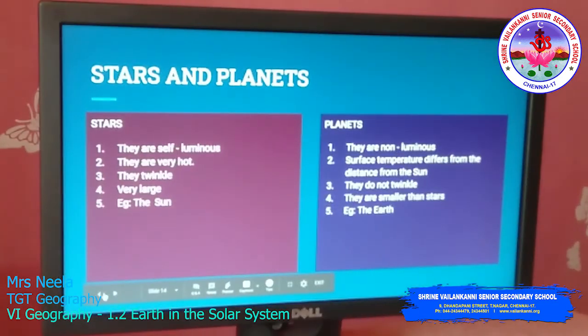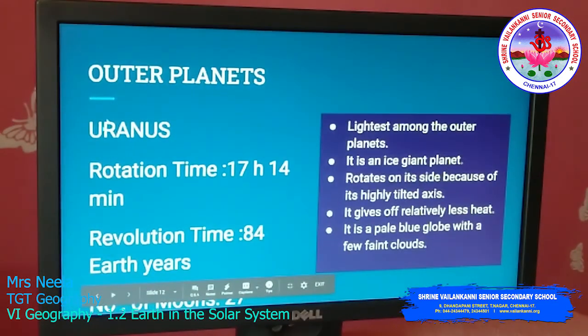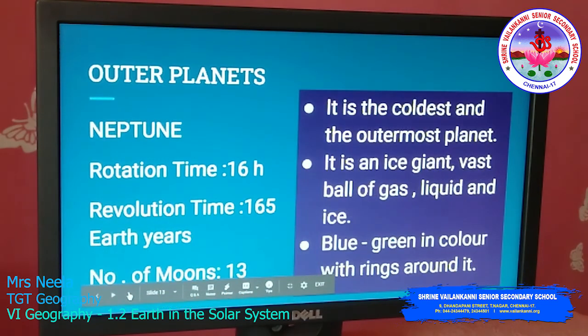We will check the facts about Neptune and Uranus. Uranus rotation time is 17 hours 14 minutes, the revolution time is 84 Earth years and number of moons is 27. The next one is Neptune. The rotation time is 16 hours, revolution time is 165 Earth years and number of moons is 13.